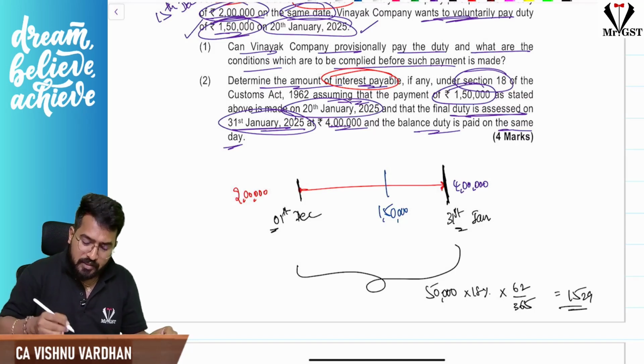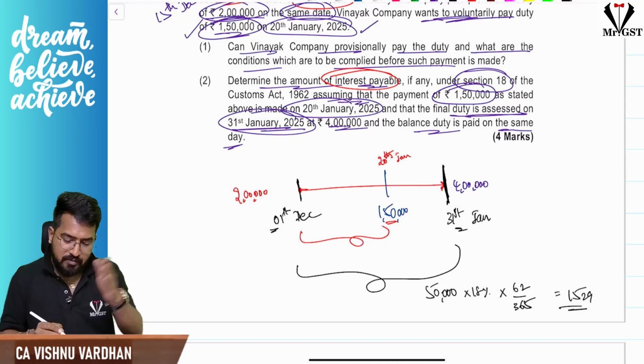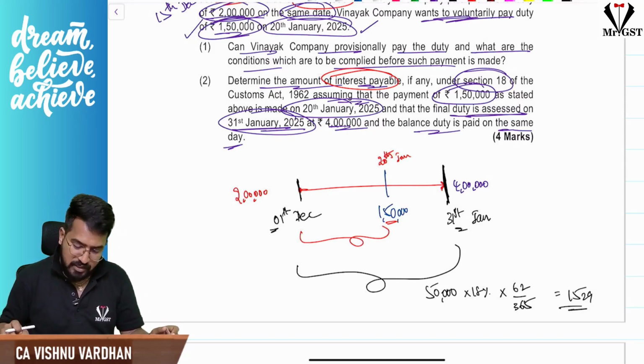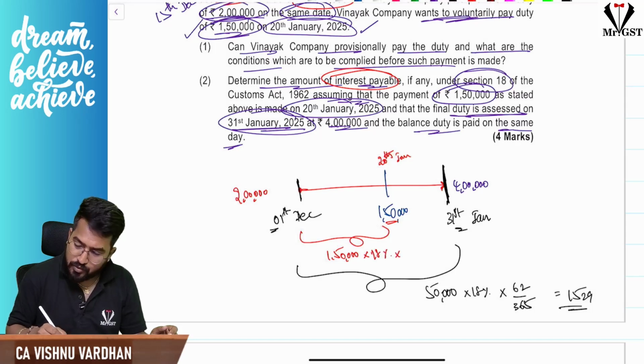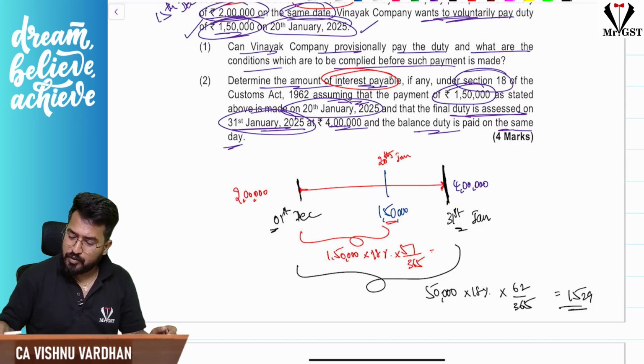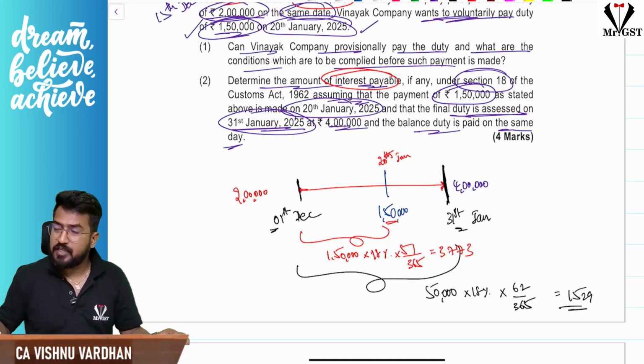But sir, this 1,50,000 was also paid somewhere on 20th January, no? That means for this particular period, 1st December to 20th January, that means 31 days plus 20 days, for 51 days, even for 1,50,000 interest will come. 18% into 51 divided by 365. So that is 1,50,000 into 18% into 51 divided by 365. If I do any arithmetical mistake, please do comment. So 3773. I don't think there are any arithmetical mistakes.